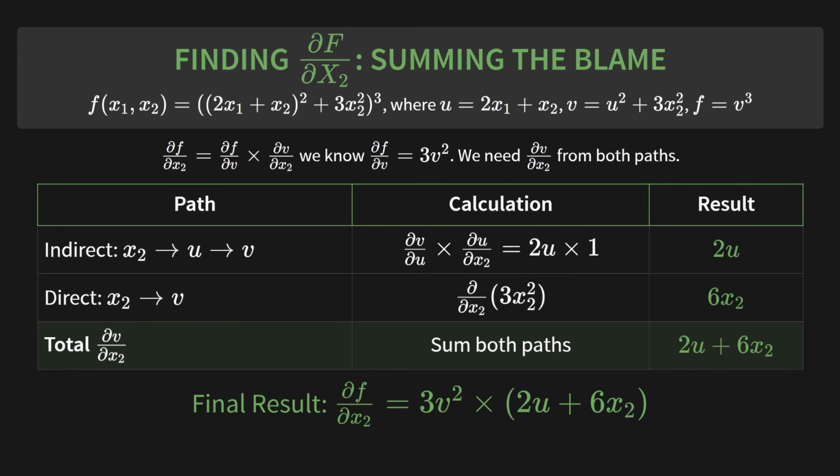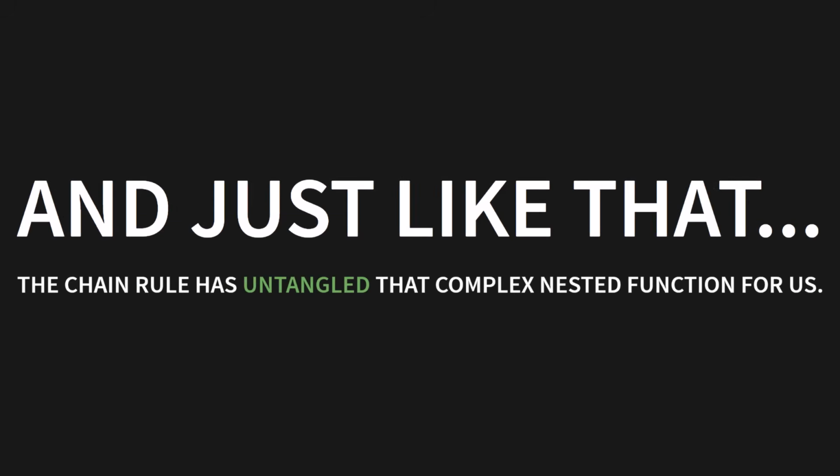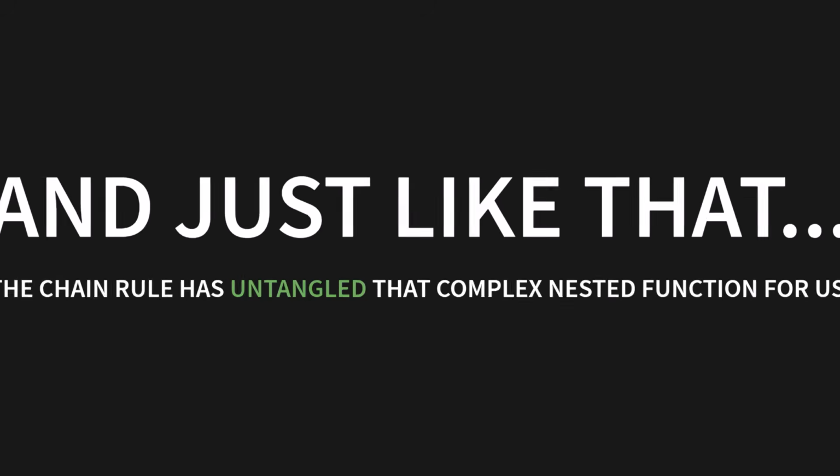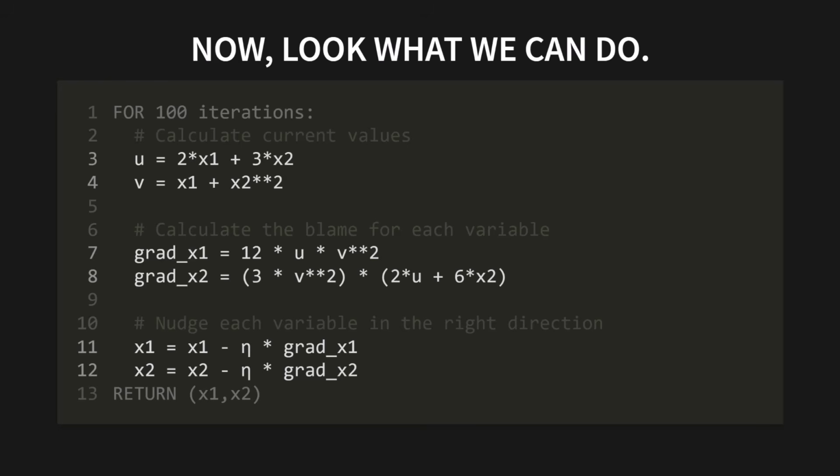And our final result for the gradient, we just multiply it all together, 3v squared times the quantity 2u plus 6x2. And just like that, the chain rule has untangled that complex nested function for us. Now look what we can do. Check out this code snippet. We can plug these gradients we just found right into our algorithm.